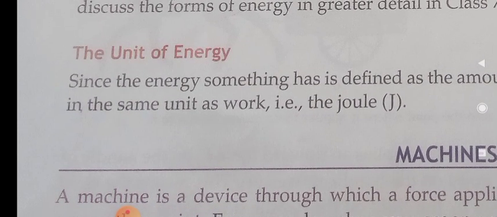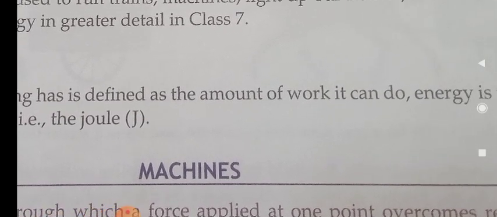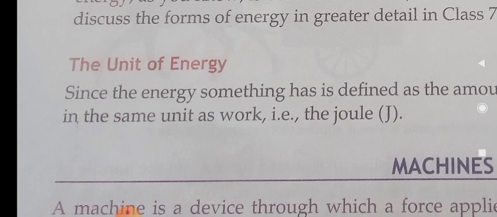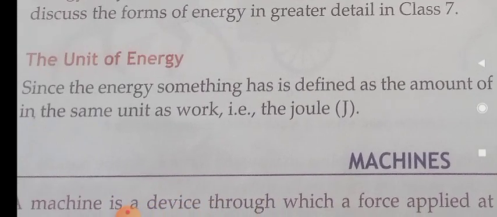For work we have studied just now that its unit is joule. Similarly, the unit of energy is defined by the work it can do. Energy is measured in the same unit as work. What is energy? It is measured in terms of work, isn't it? So the unit of energy is also joule.